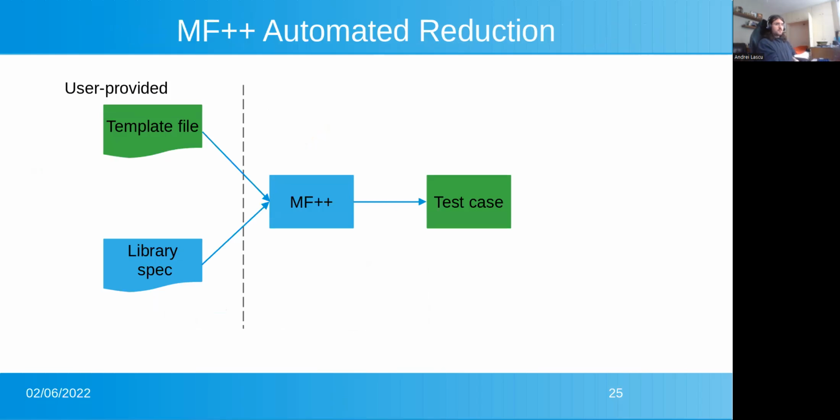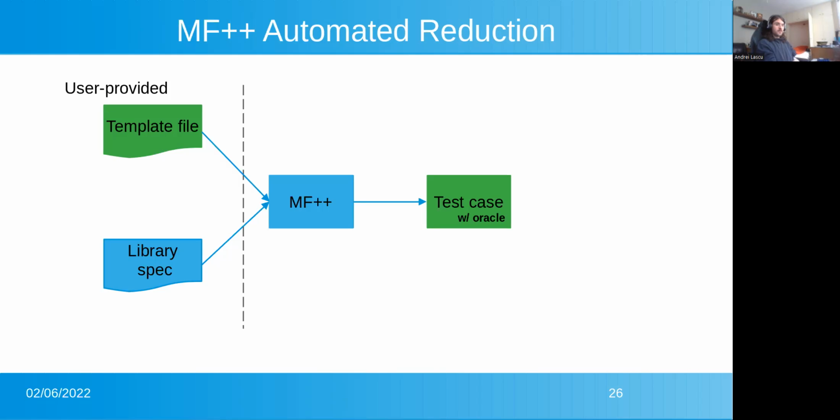We also implement automated reduction in our toolchain because we have the template file, which is a skeleton of the eventual test case. Looking at the delta between the two, we can identify exactly those pieces of code that have been generated by MF++, and then limit reduction over those by essentially undoing what MF++ does in some way. But probably more crucially, the test case itself contains an oracle by virtue of implementing metamorphic testing.